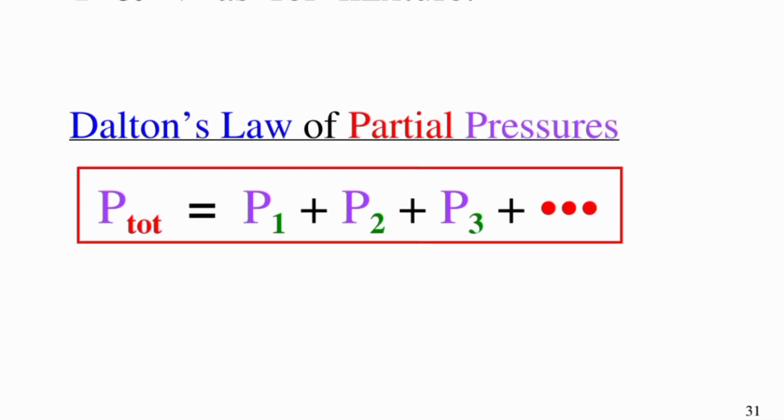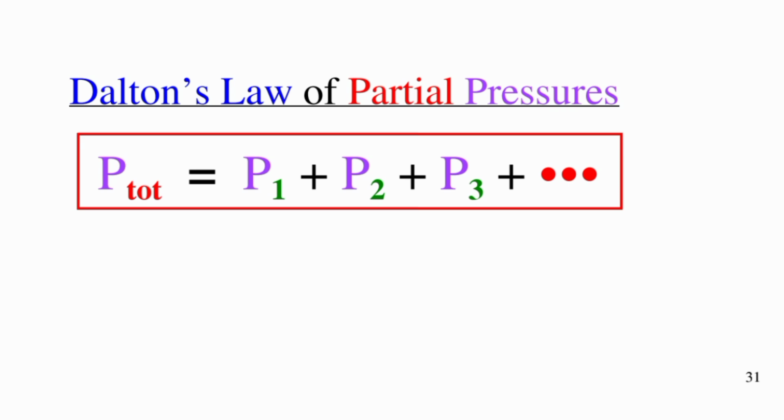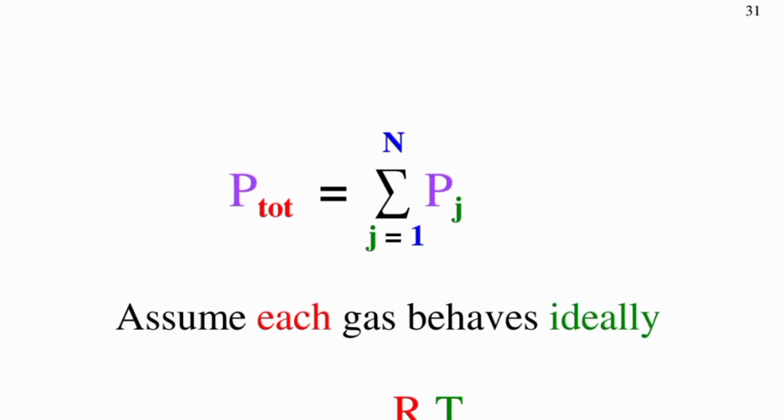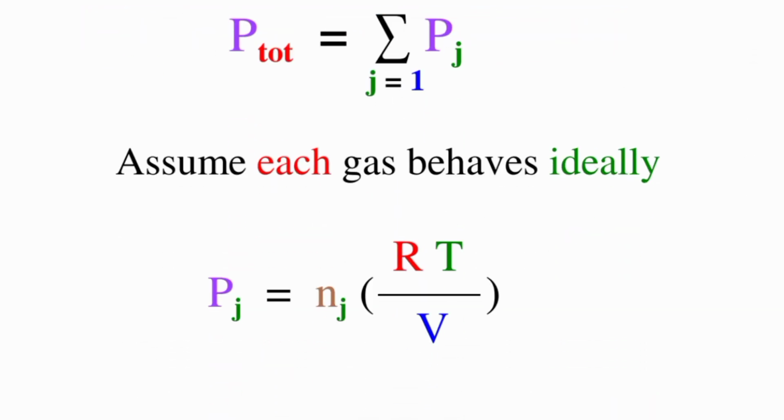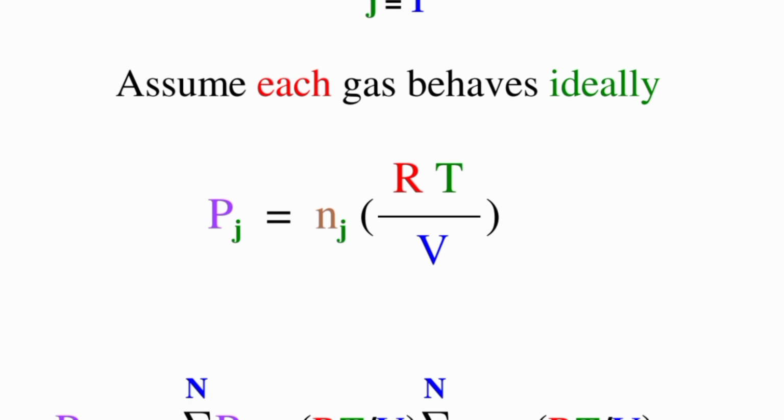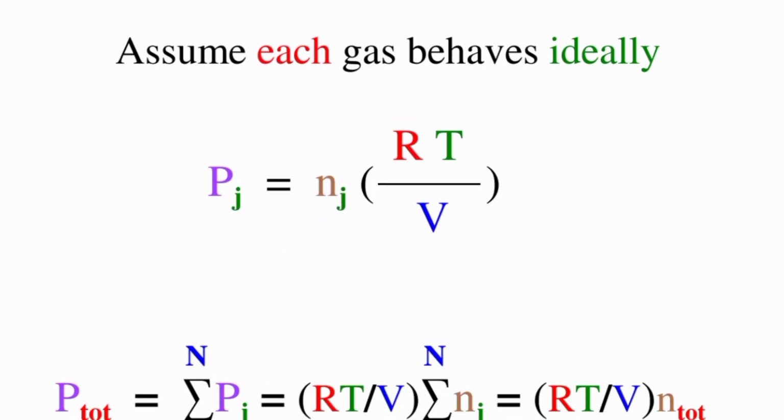Dalton's law of partial pressure: total pressure is equal to partial pressure 1 plus 2 plus 3 and so on. This is the equation. Assume each gas behaves ideally. You can use this equation to find the pressure.